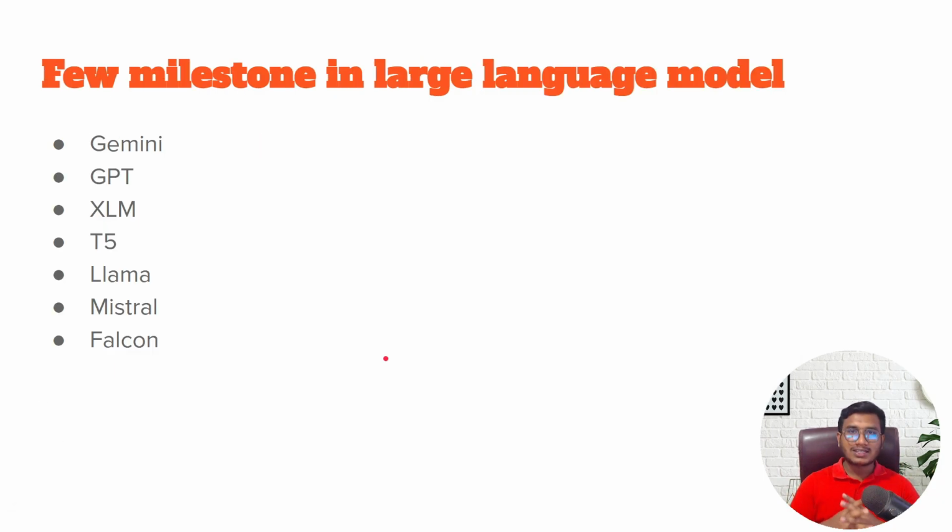So let's see some of the large language models. Here you can see we have Gemini, GPT, XLM, T5, Llama, Mistral, Falcon. Apart from that, there are so many large language models available over the internet. I just mentioned some of them to show you. But I will tell you how you can see all the large language models available over the internet. I will also show you how you can access those models and use them to create your application. Everything I'll try to clarify.